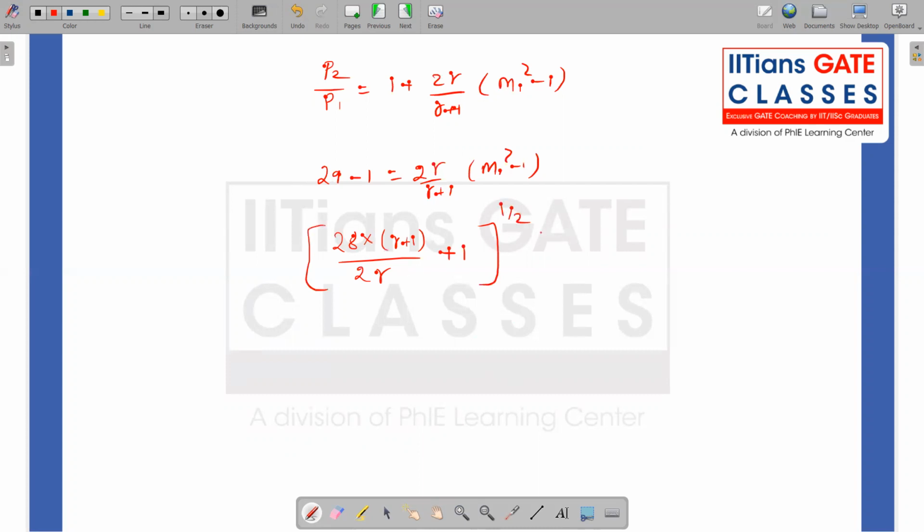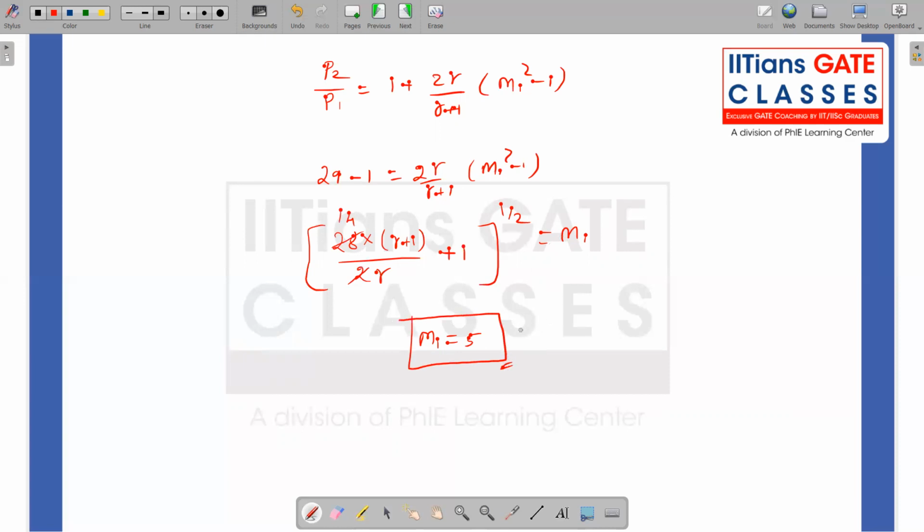If I take the square root, that is nothing but M1. So gamma is 1.4 for the air, and 2 ones are 2, so 14 into 2.4 divided by 1.4 plus 1. So this gives me M1 is equal to 5. So now I have M1.